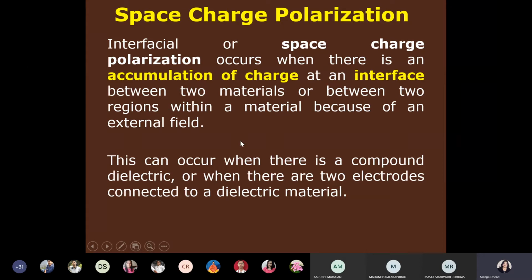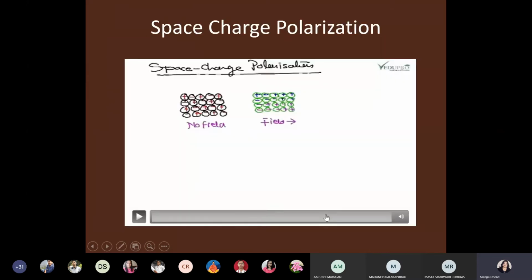This can occur where there is a compound dielectric material, and two electrodes are connected to the dielectric material, means when electric field is applied. So watch this to understand space charge polarization. In case of no field, it will look like that, and when the field is there, you can just see the charges.